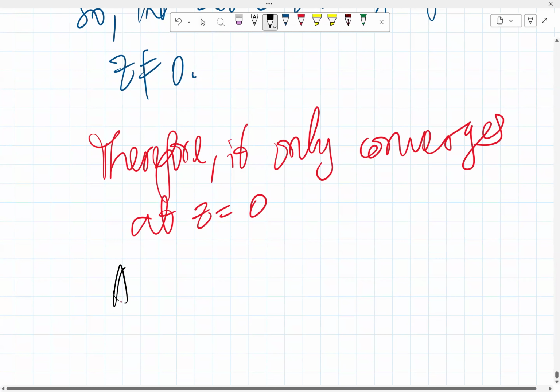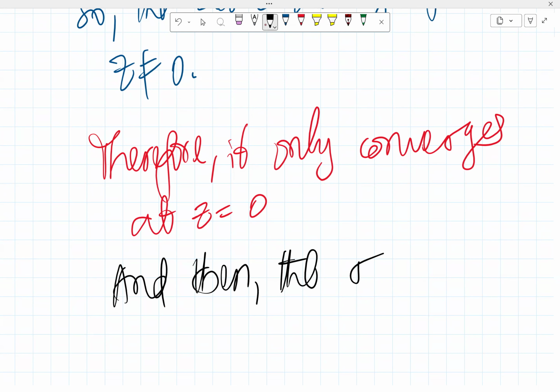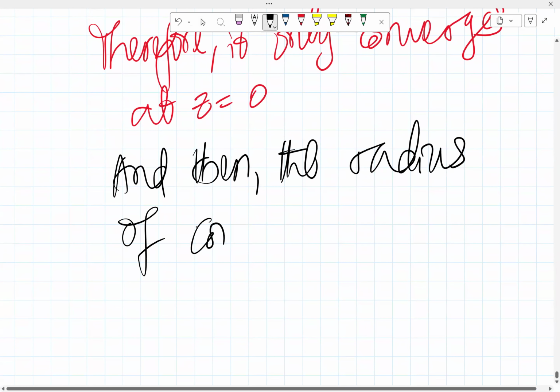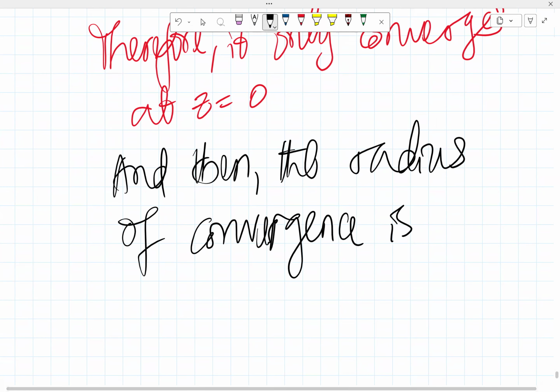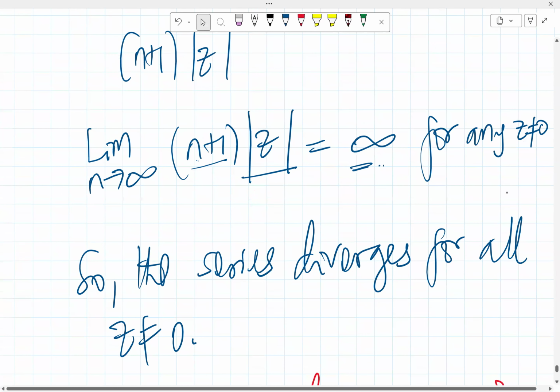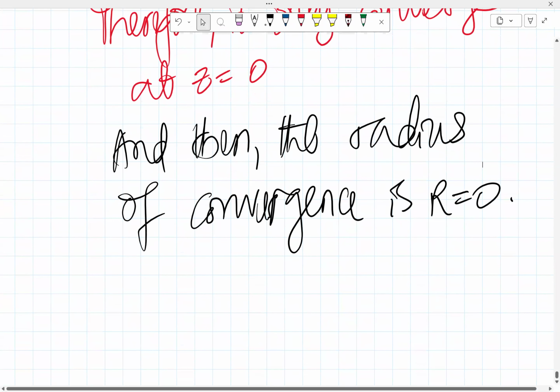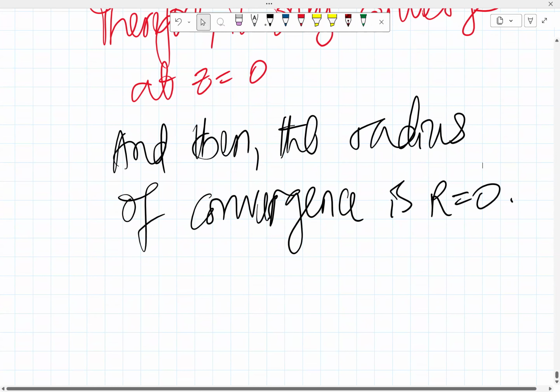And then the radius of convergence is r equals 0. So this is more like anytime you get infinity here, then the radius will be 0. So that's problem 8. Let's do problem 10 now.